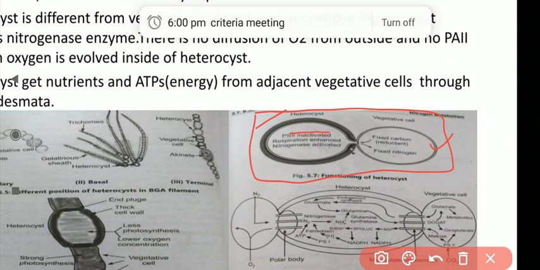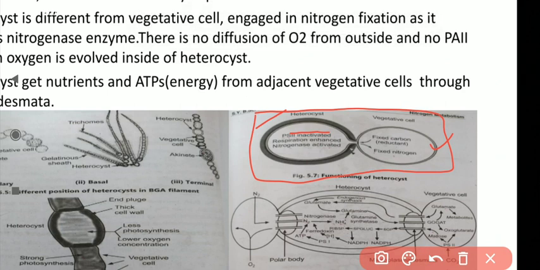So due to the thick wall and due to photosystem 2 inactivation, there is no presence of oxygen, so the heterocyst protects the nitrogenase enzyme easily. However, the vegetative cell containing chlorophyll has PS1. The vegetative cell near the heterocyst has photosystem 1, which is concerned with the production of ATP during photosynthesis.